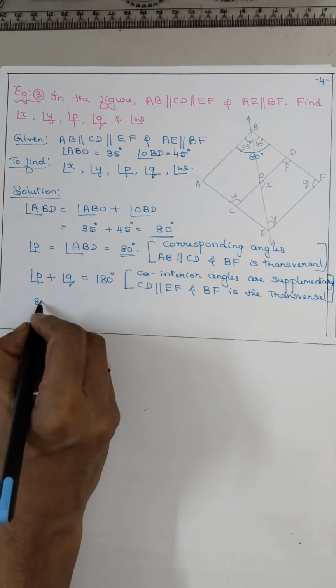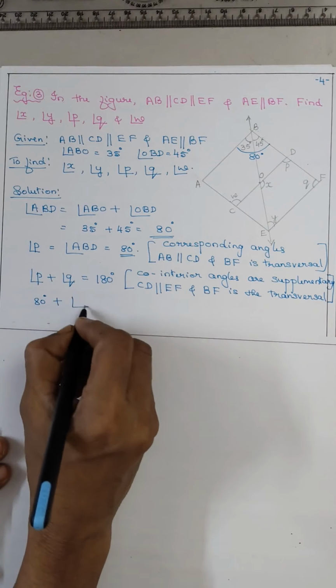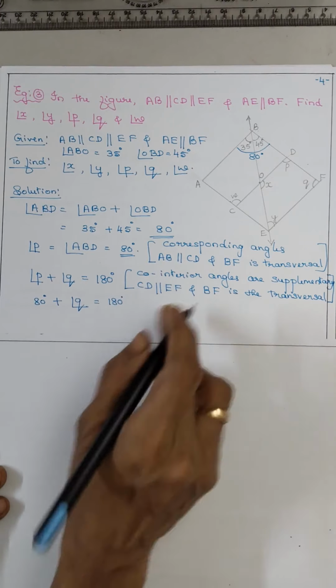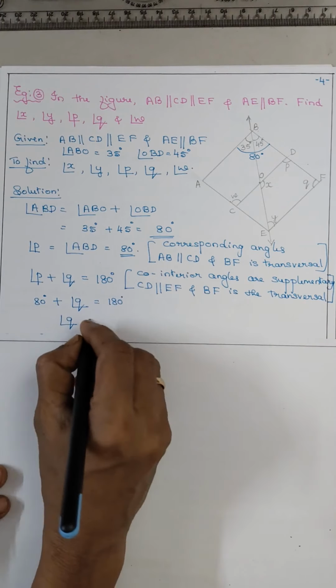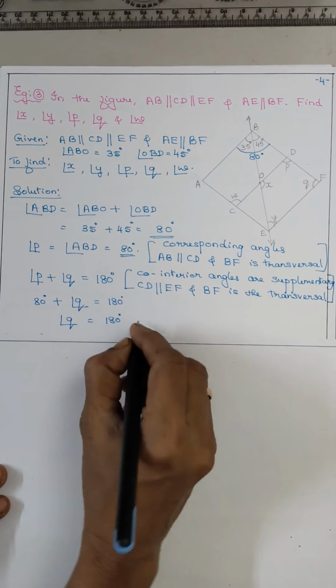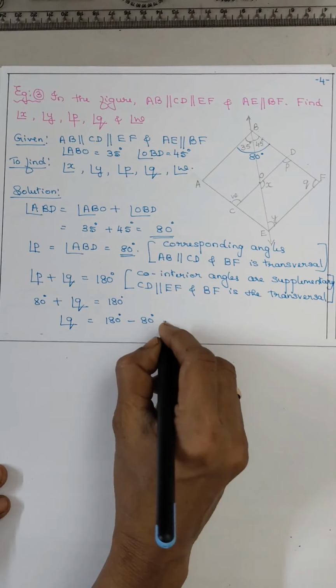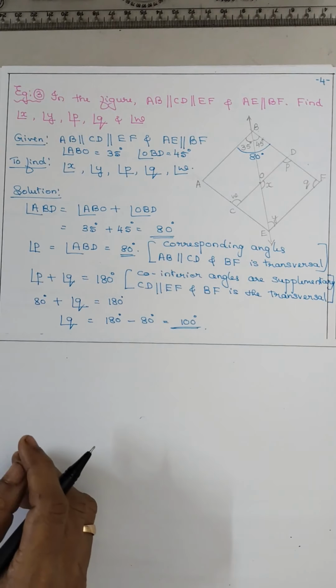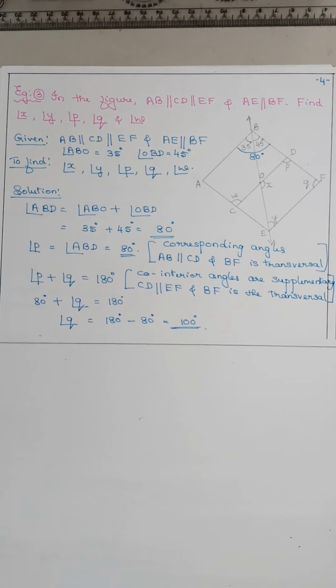P is 80, Q you don't know, 180. So therefore angle Q is equal to 180 minus 80, that is 100 degrees. Is it clear? So you got P and Q.